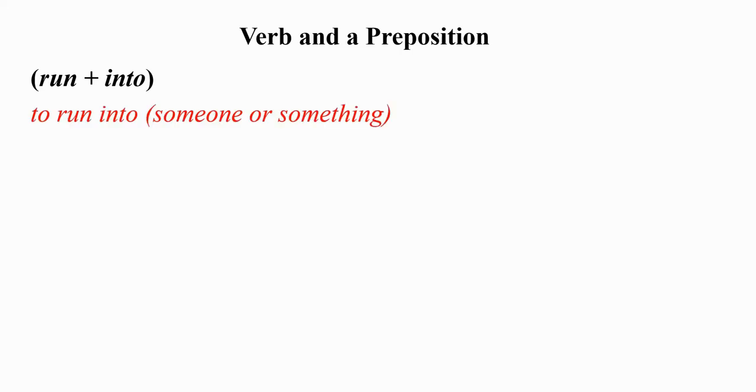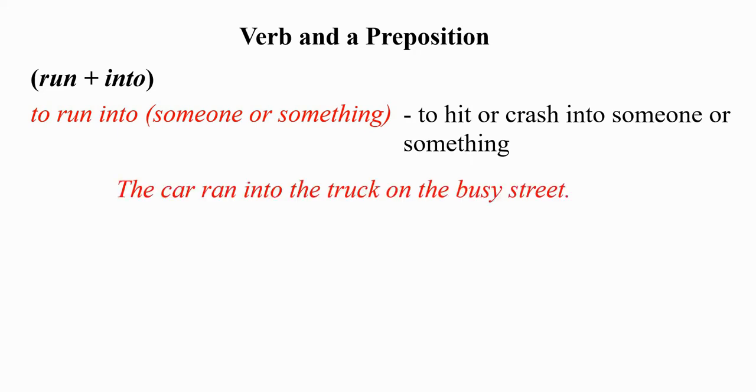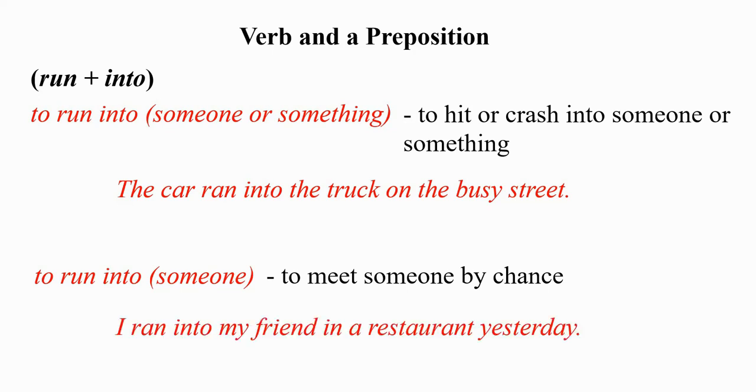So let's proceed with a combination of verb and a preposition. For example, a verb run and a preposition into. To run into someone or something, which means to hit or crash into someone or something. For example, the car ran into the truck on the busy street. To run into someone, which means to meet someone by chance. Example, I ran into my friend in a restaurant yesterday.